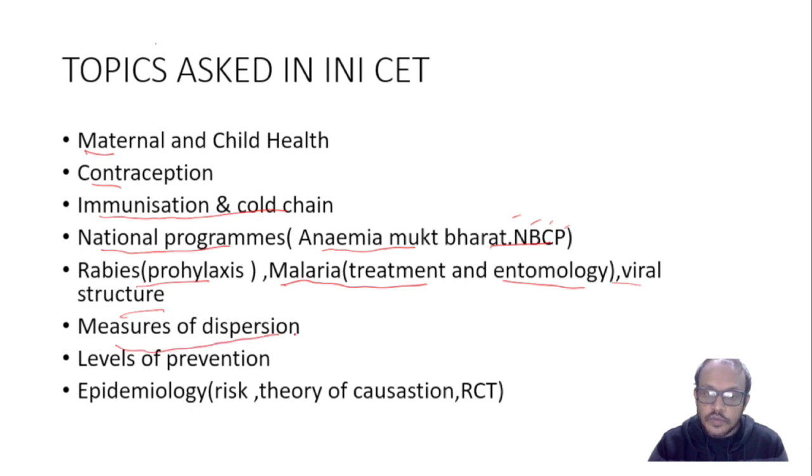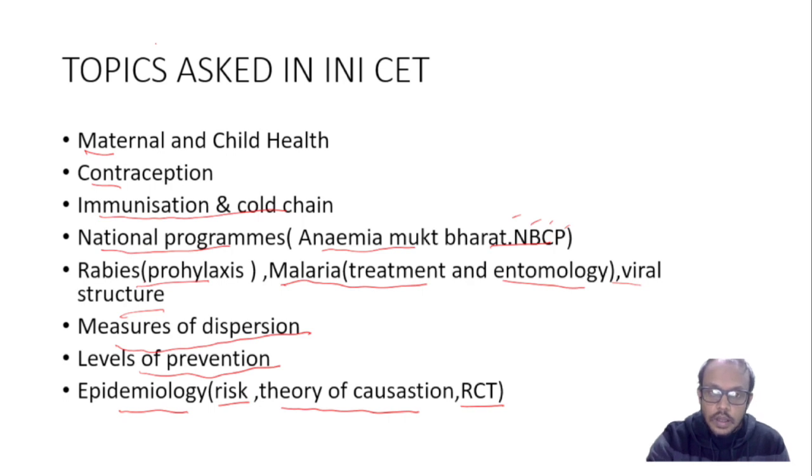Measure of dispersion, statistics, level of prevention, which is the most important topic asked in every PGME question. PGME examination, and epidemiology, the risk ratio, attributable risk, population attributable risk, theory of causation, as well as RCT. These are the topics which have been asked in the recent INICET.